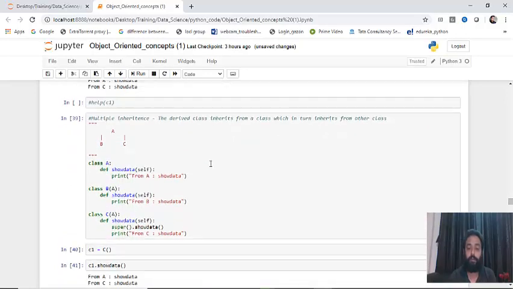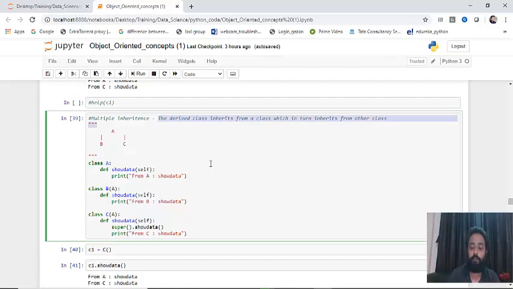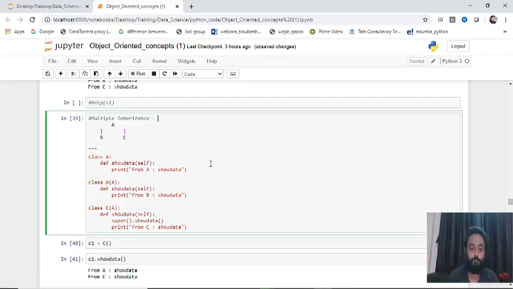So this is multiple inheritance, almost the same classes. It says the derived class inherits from a class which in turn inherits from another class. I think the definition here is not that correct, so just forget this. This is the definition of multi-level. So remove this.